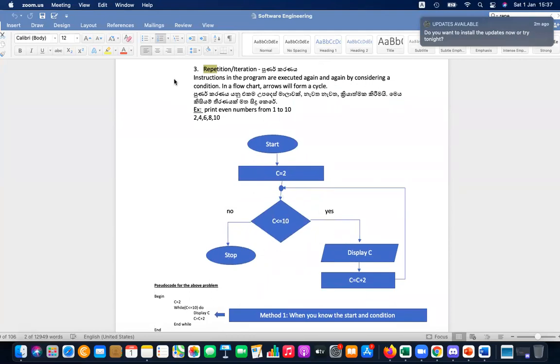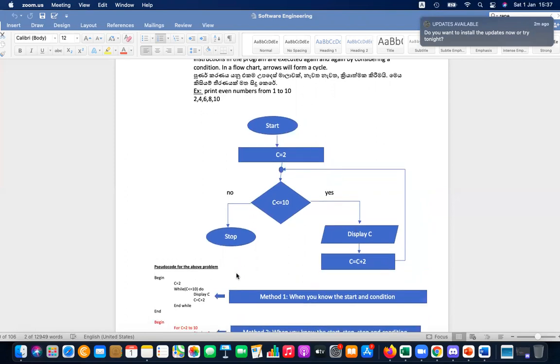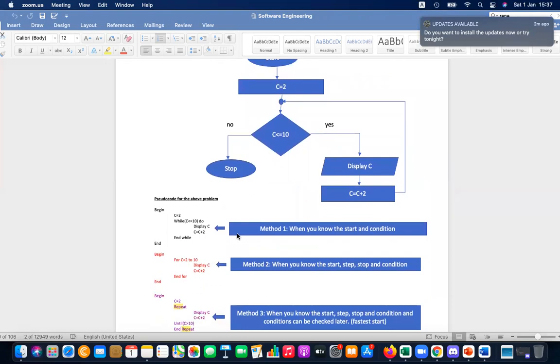But in the other case, you can see it is going up, going here, here, and here. It is forming a cycle. When there is a cycle, we call that a repetition. That is the difference of the third control structure. Repetition forms a cycle, and there are a few ways of writing the repetition statement in Python. One method is using a while loop, and the second method is using a for loop.